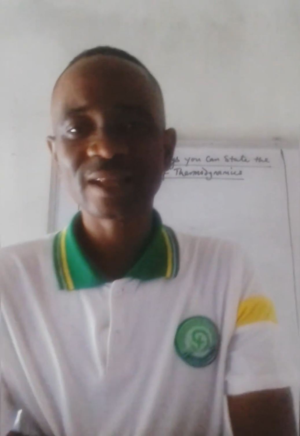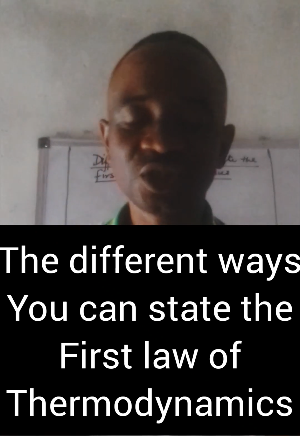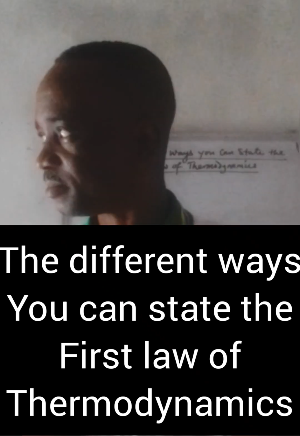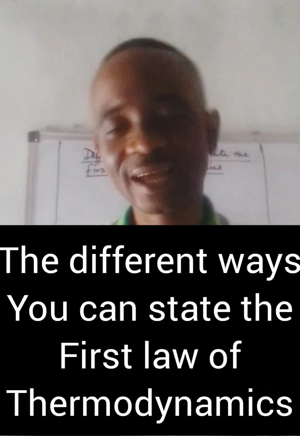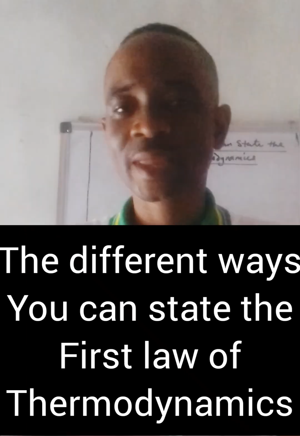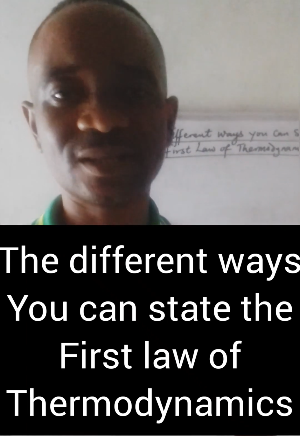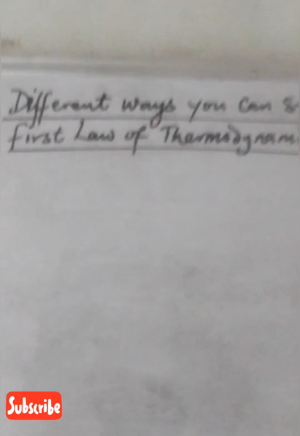Today we would like to talk about the different ways we can state the first law of thermodynamics. You know that even from junior high school we have been stating the law of thermodynamics in terms of the law of conservation of matter, and that is very elementary. It cannot open up the wide range of meaning of the law of thermodynamics. Therefore, we want to look at the different ways we can state the first law of thermodynamics. So let's take the first way.